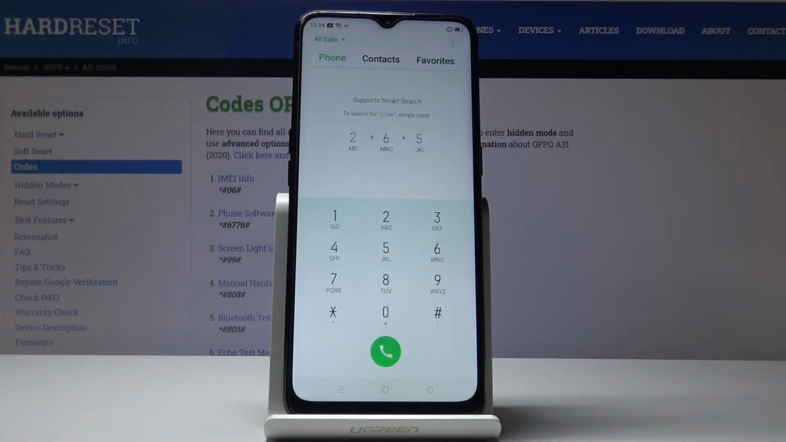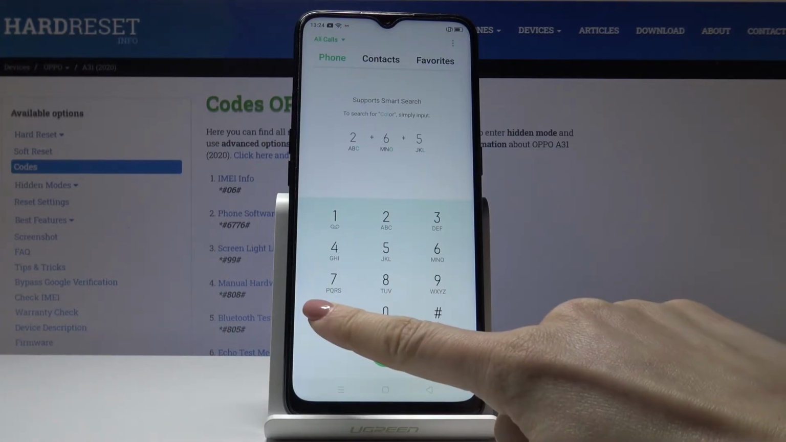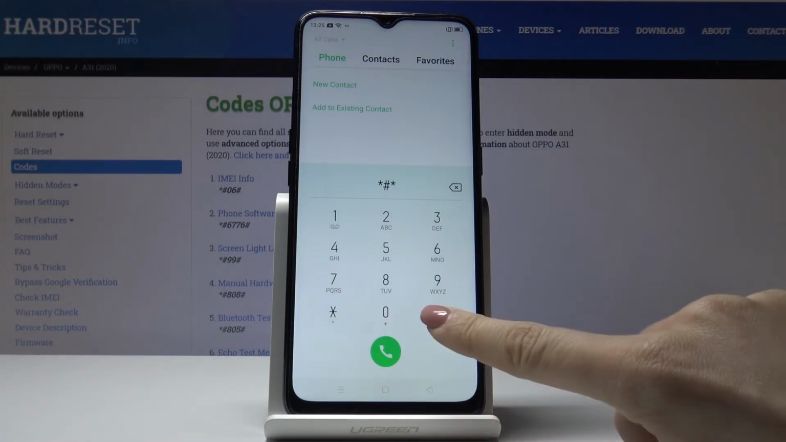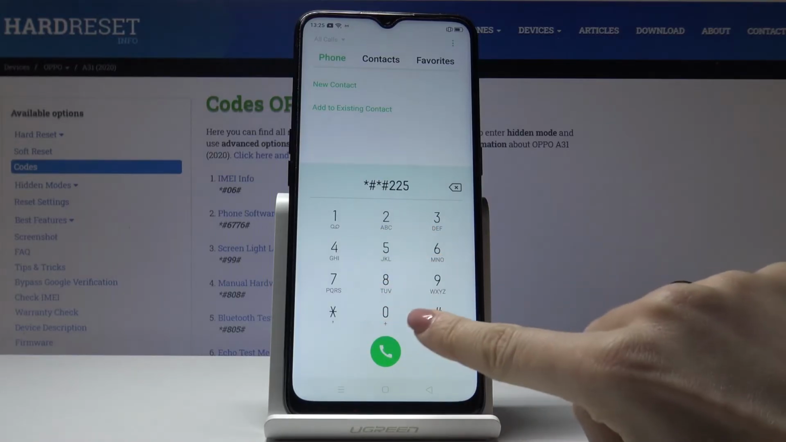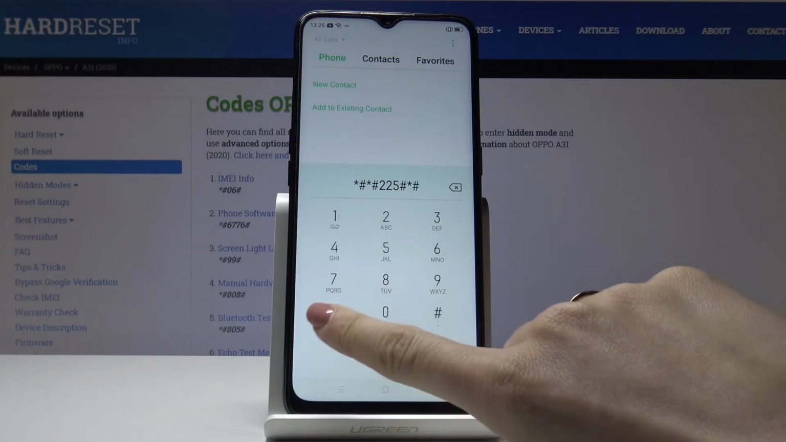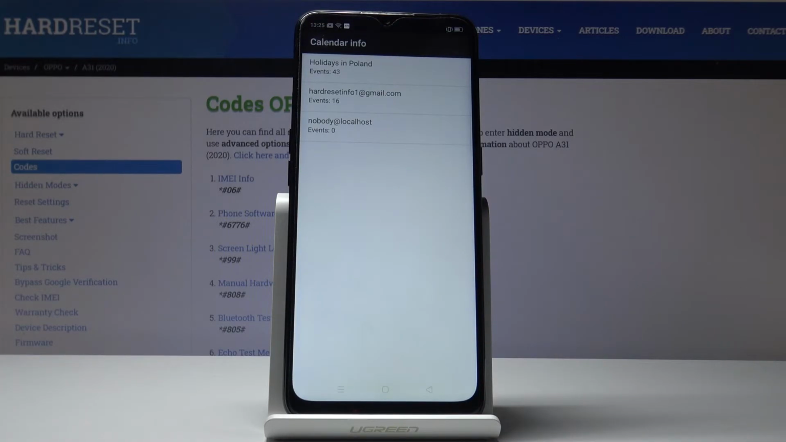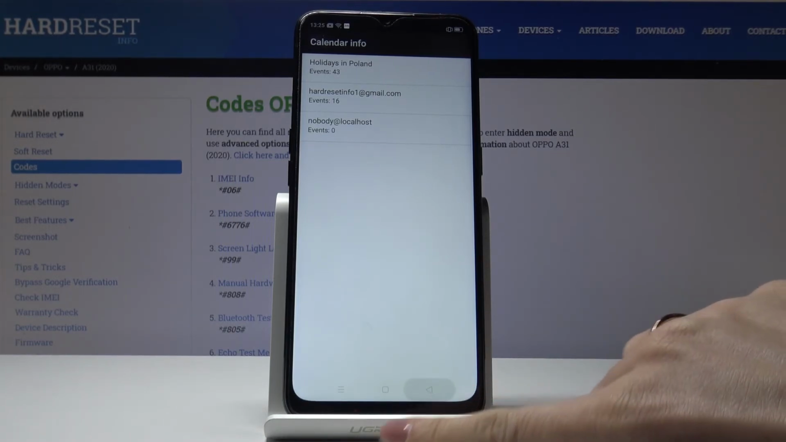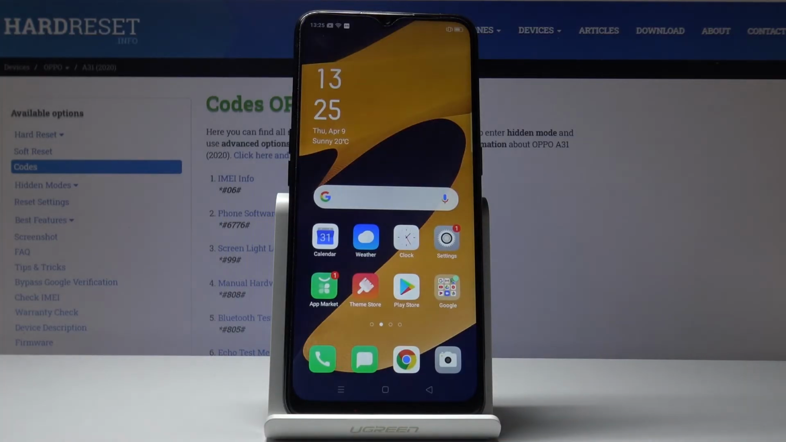And another code, actually the last one, it's *#225#*. And as you can see now, we are in calendar info. So here you will find all events, all celebrations, any important dates or notifications that you have in your Google Calendar or on your device's internal storage. So it's here and you will not be surprised by any upcoming event. So that would be all.